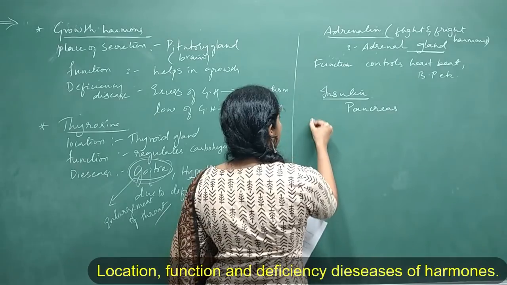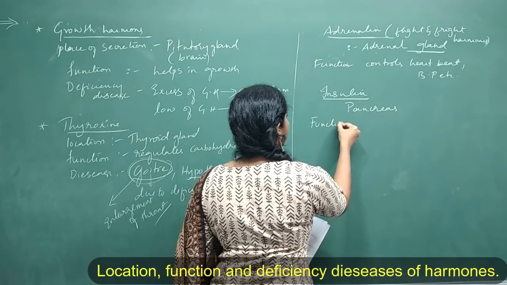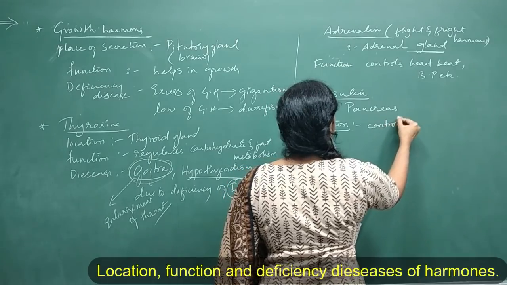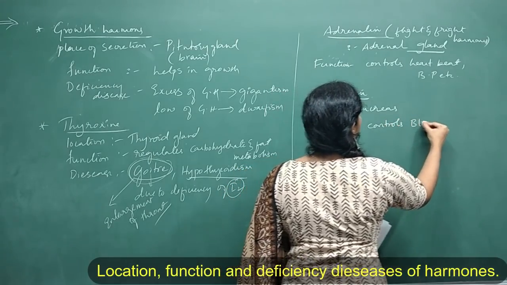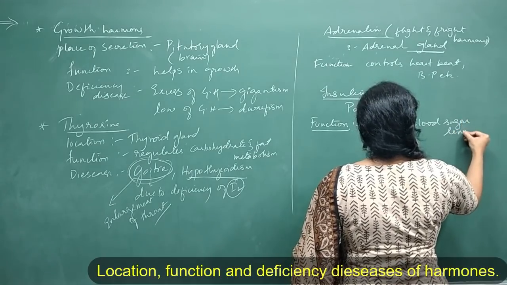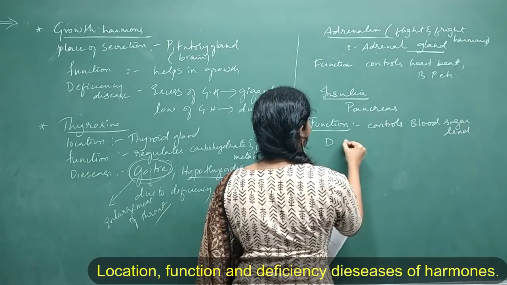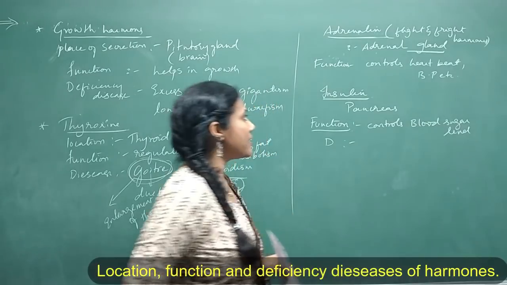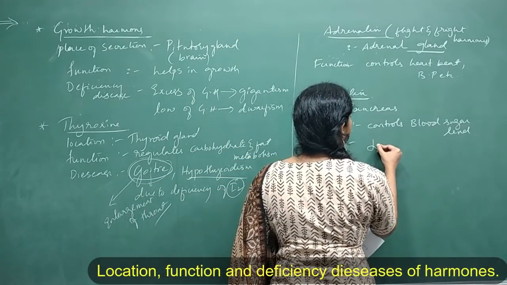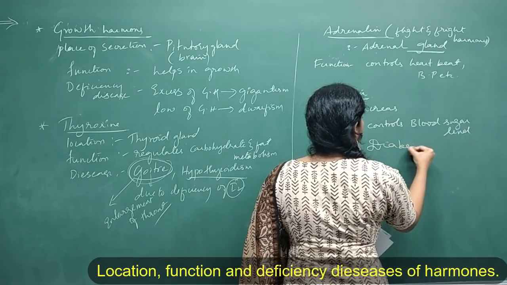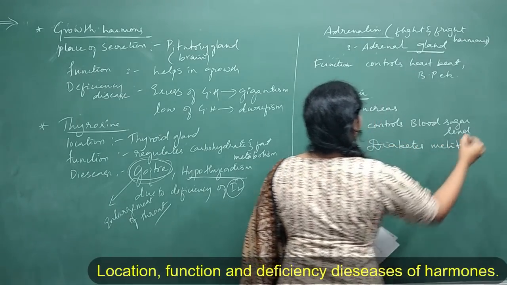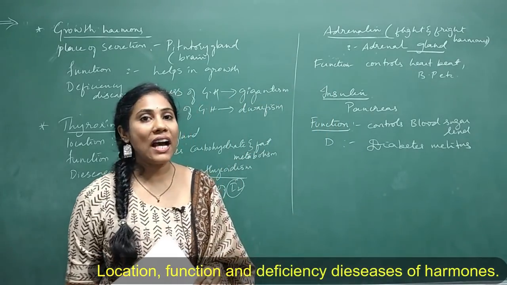Pancreas. Say, what is the function of insulin? Function of insulin is controls blood sugar level. Clear? And the disease you have to remember, deficiency of insulin causes a disease called diabetes mellitus. Diabetes mellitus. So this is all about insulin hormone.